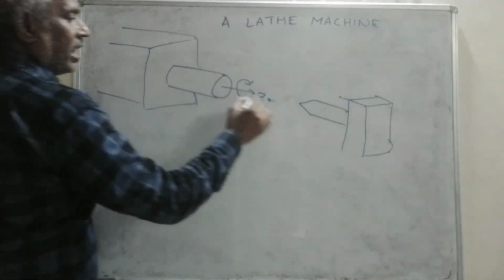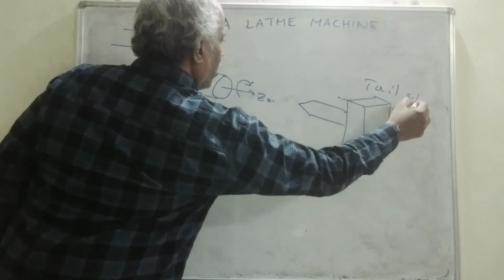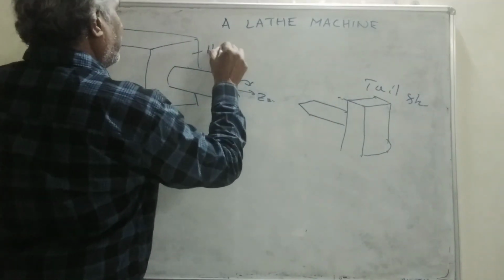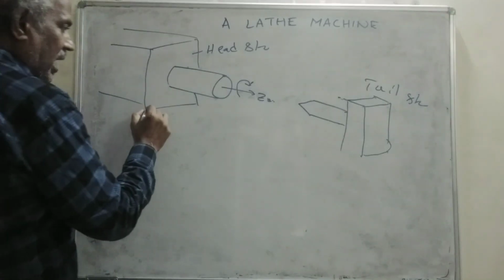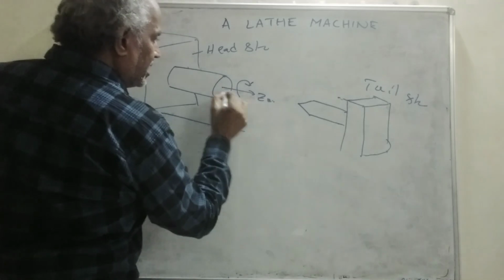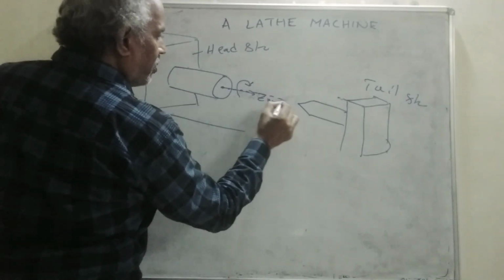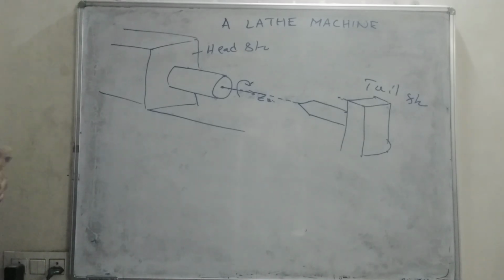So this is the headstock and this is the tailstock. The tailstock will be pointing to the center of the cylinder in one direction. This is just the centering of the workpiece.